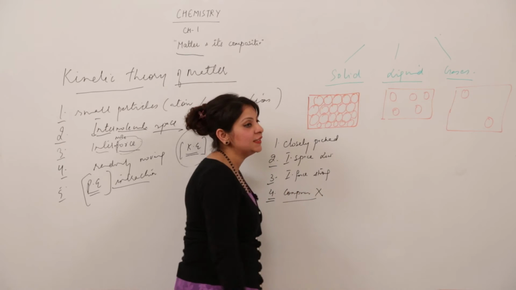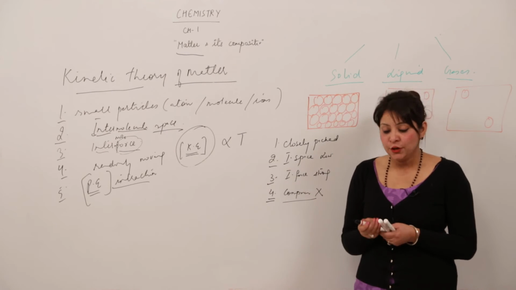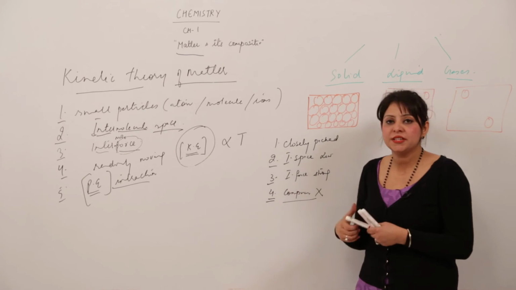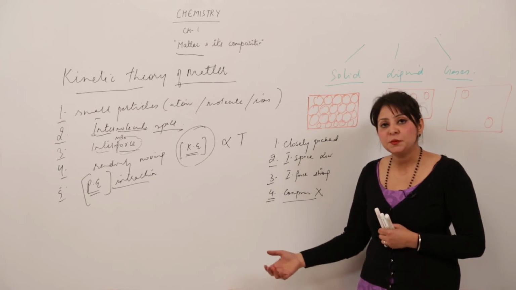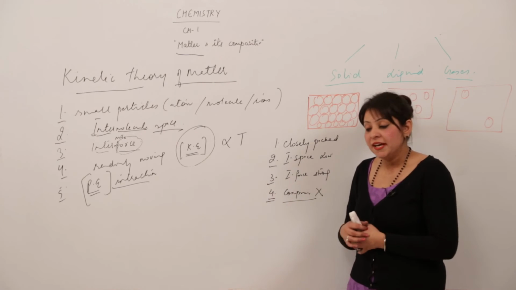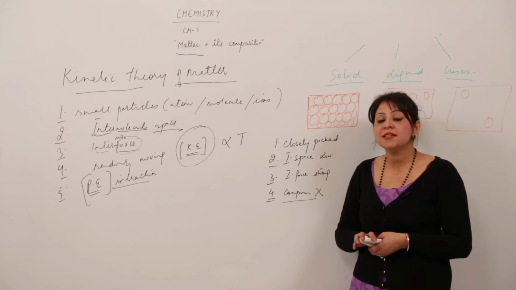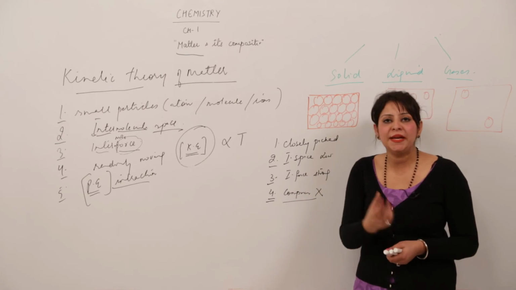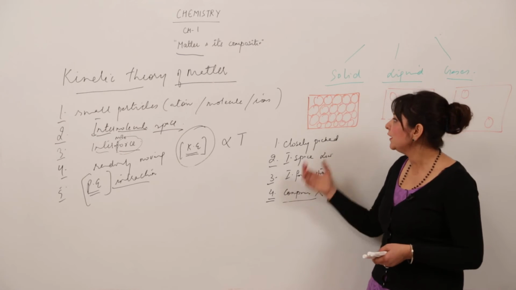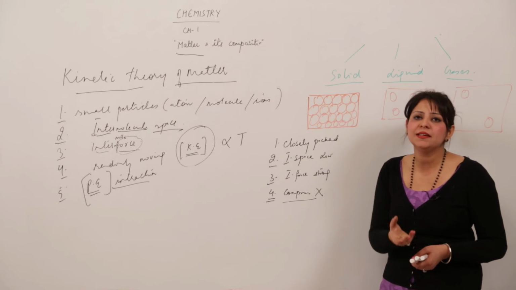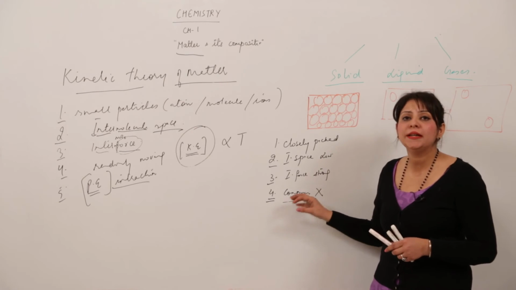Now what factor governs the property compressibility? See, if I am standing here and some of my friends are standing here, if you want to make us closer to each other, there should be some space to exist. If there is some space, then only me and my friend can be more closer. And if we are already very close to each other, we cannot be more closer. So that means if we want to compress something, there should be a space between atoms or particles, whatever term we can use. So we get to see that in solid there is no space or very little space. So you cannot make the atoms more closer. So that is why I say they are not compressible.